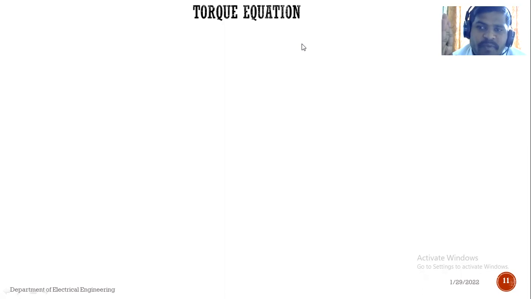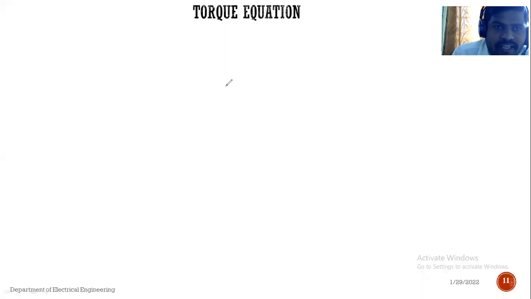So these are the three significances we have discussed in the previous lecture, and we have discussed the concept of back EMF in the previous lecture. Today we will discuss the next important point, that is the torque equation. Again it is a little bit of derivation, and it is a very important derivation. It is useful while solving a problem, as well as while deriving the characteristics of DC motor also. Okay, so that is the point, the torque equation of the DC motor.